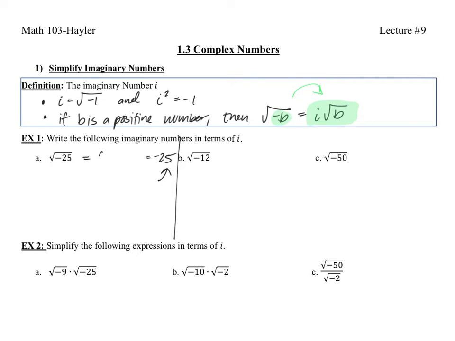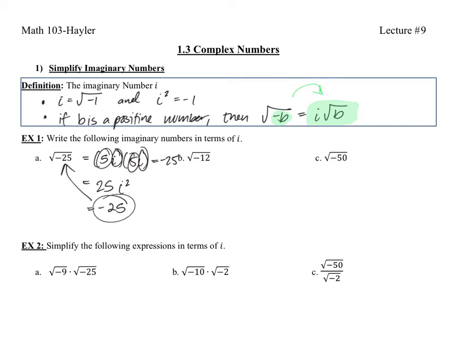But Leonhard Euler and Gauss said, if we have the number 5i times 5i, it'll give us the -25. Why is that? Because the 5 times the 5 gives us the 25, and the i times the i gives us i squared, which, remember, according to our definition, is -1. And hence we would get the answer -25, which we were looking for the answer of our square root.